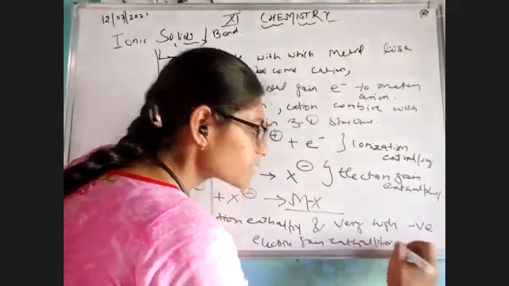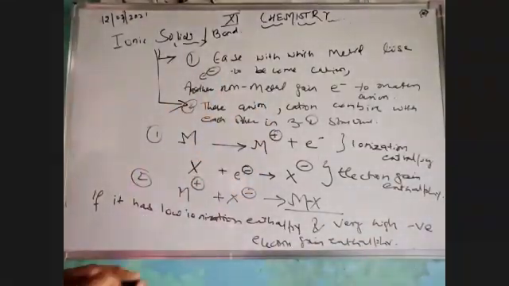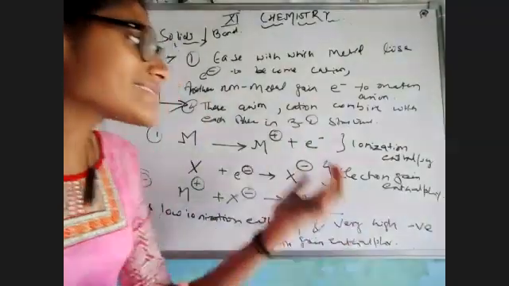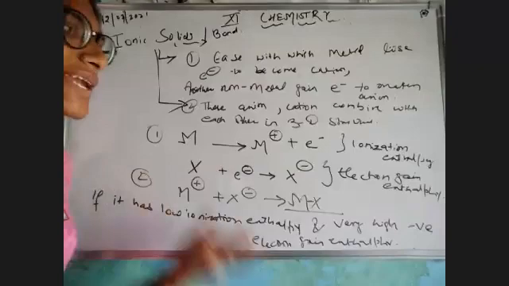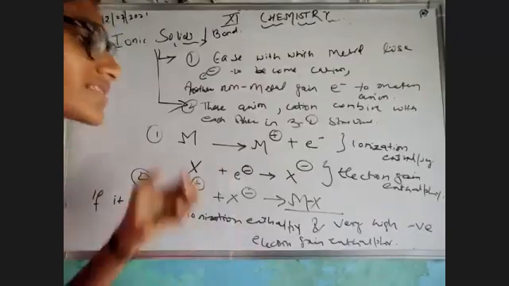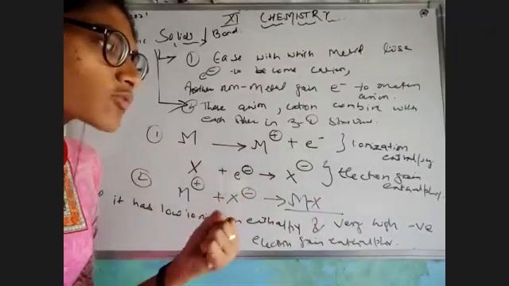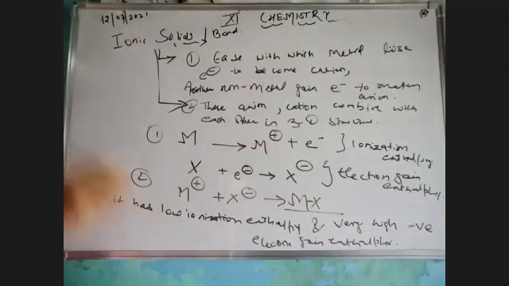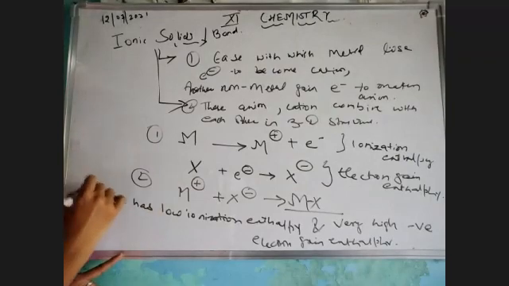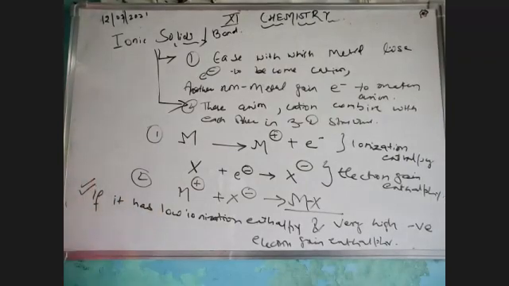That means the more easily a metal releases an electron, the initial energy would be very low, meaning very little energy is needed to release that electron, whereas the non-metal is accepting that electron very quickly, that is electron gain enthalpy, right? So this is my standard condition by which an ionic bond is formed: low ionization energy and high electron gain enthalpy.